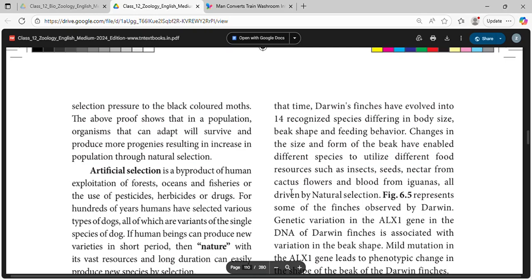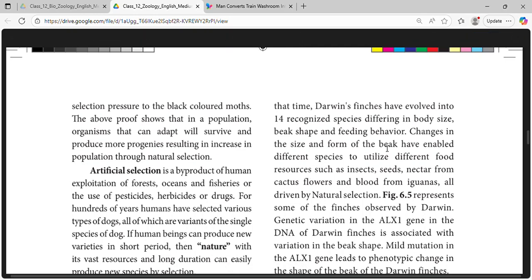During that time, Darwin's finches have evolved into 14 recognized species differing in body size, beak shape, and feeding behavior. Changes in the size and form of the beak have enabled different species to utilize different food resources such as insects, seeds, nectar from cactus flowers, and blood from iguanas, all driven by natural selection.